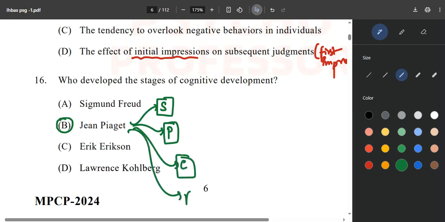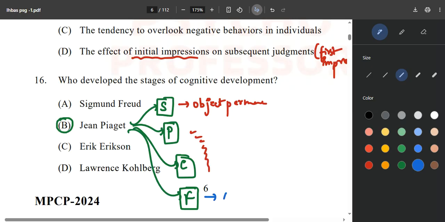And the last one is the formal operational. You should definitely remember exactly what is happening in what stage. Because this question is very primary, and I don't want you to miss these easy questions. Object permanence is going to happen in the sensorimotor stage, conservation and those other things happen here, and abstract thinking is going to develop finally in the formal operational.